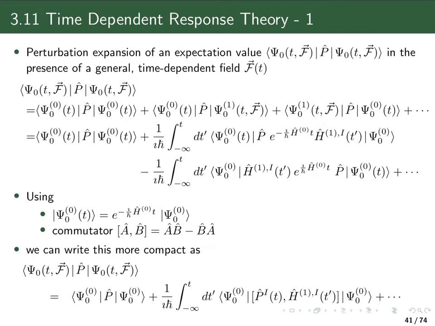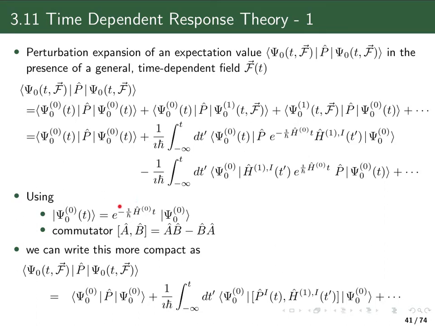Now I can use several things. I can first of all use the expression for my zeroth order time-dependent wave function. That is the time-independent wave function pre-multiplied, or acted on, by this exponential operator with the time-independent Hamiltonian. So it just describes the time dependence of this unperturbed wave function. I will do that here and there.